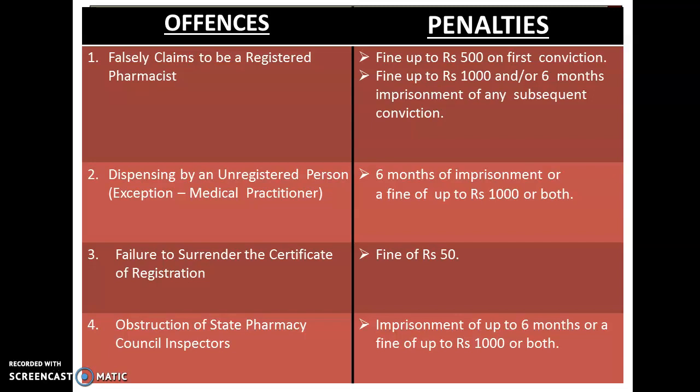Then dispensing by an unregistered person. If such an act, except by a medical practitioner, has been done by any person, then he will be punishable with 6 months of imprisonment or a fine of up to 1000 or both. Then failure to surrender the certificate of registration on time. If his name has been removed and he fails to surrender his certificate, then he will be fined up to 50 rupees. Then the last one is obstruction of State Pharmacy Council inspectors.